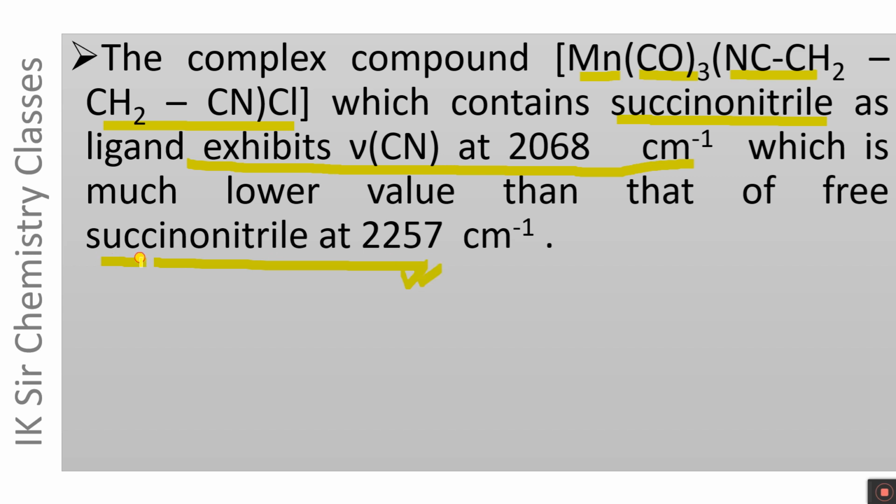Free succinonitrile molecule exhibits an absorption peak in the IR spectrum at 2257 centimeter inverse, but in this complex compound, coordinated succinonitrile molecule exhibits an absorption peak at 2068 centimeter inverse due to CN stretching, which is much lower than this value.